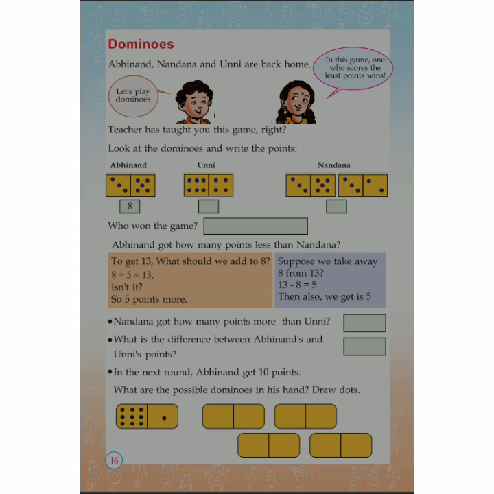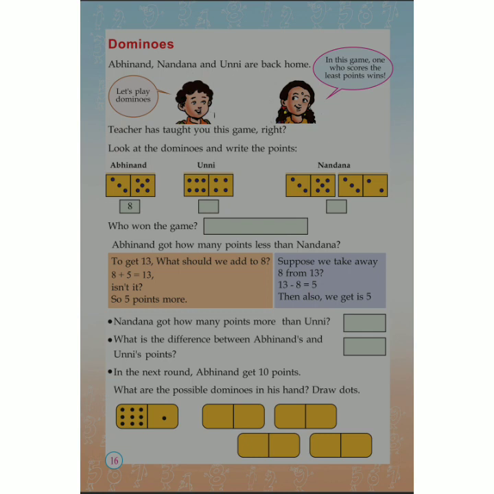We should add 5. So 8 plus 5, 13. So 5 points more. Now in another way, suppose we take away 8 from 13. Nandana got 13 and Abhinand got 8. So if we take 8 from 13, that is 13 minus 8, we get 5. Then also we get 5.